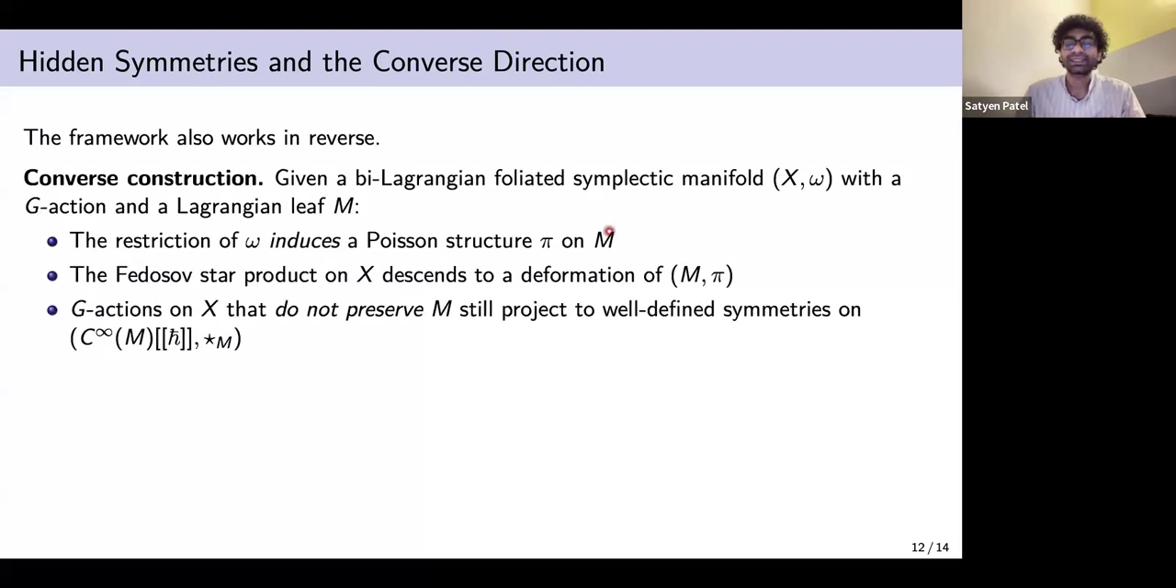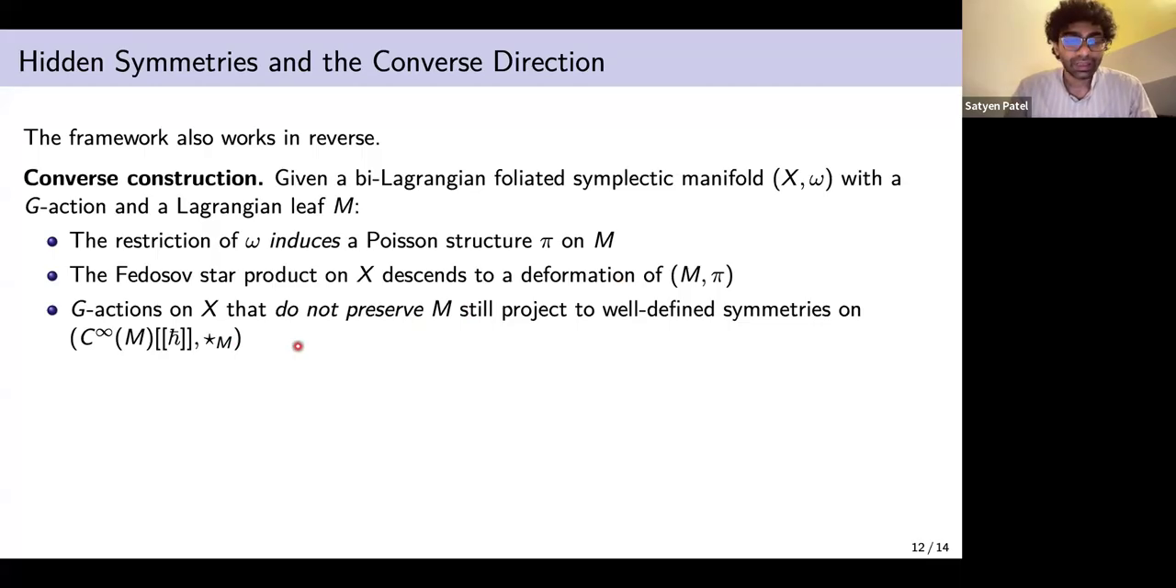What that means is we can start with a symplectic manifold with a given symplectic form omega. Assume that it's bi-Lagrangian foliated and take one of the leaves to be M. Now we can induce, given an omega, a Poisson structure on M called pi by selecting some appropriate gamma. Then we do the whole procedure as described, and we get the star product on X, which gives us the star product on M.